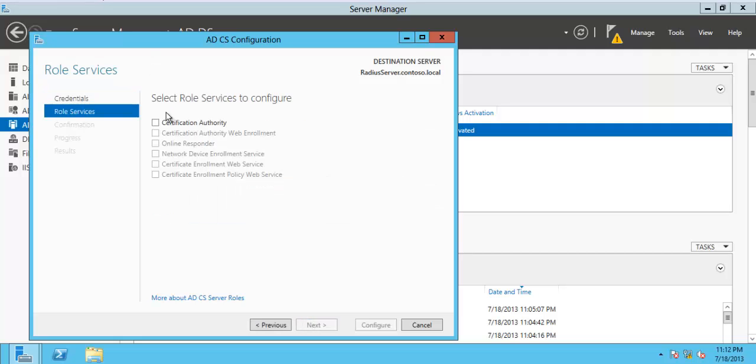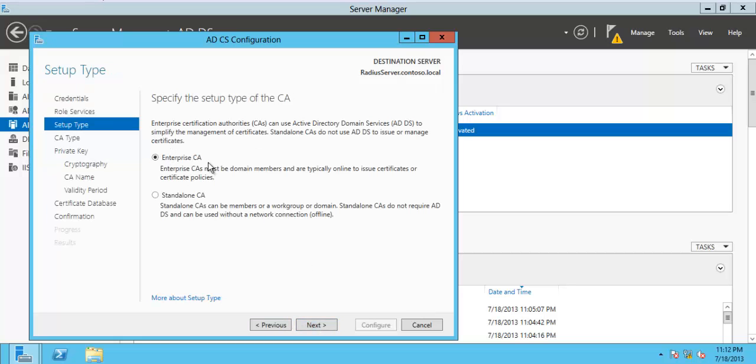Click next, certificate authority. Okay, next. We will be using an Enterprise CA, which must be a domain member and typically online to issue certificates.